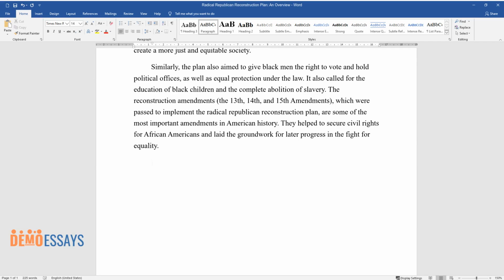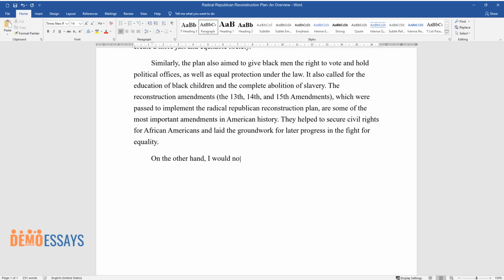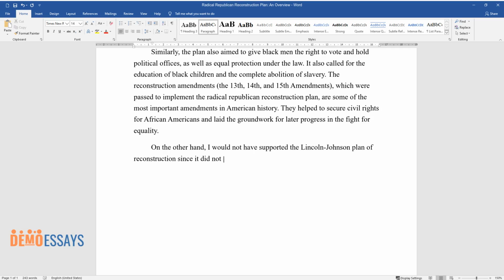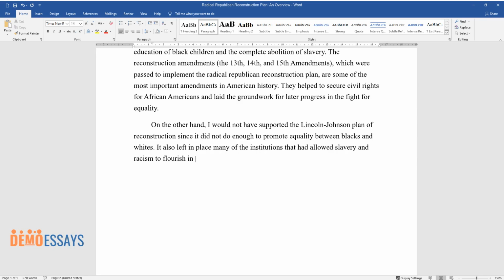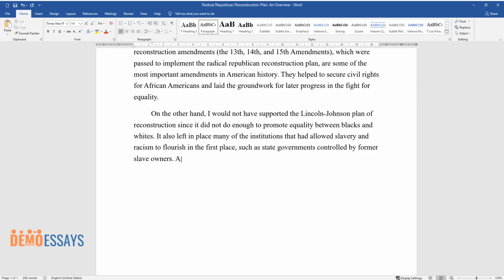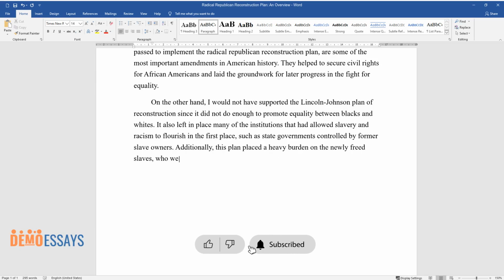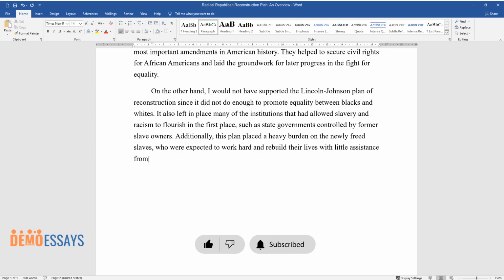They helped to secure civil rights for African Americans and laid the groundwork for later progress in the fight for equality. On the other hand, I would not have supported the Lincoln-Johnson Plan of Reconstruction since it did not do enough to promote equality between blacks and whites. It also left in place many of the institutions that had allowed slavery and racism to flourish in the first place, such as state governments controlled by former slave owners. Additionally, this plan placed a heavy burden on the newly freed slaves, who were expected to work hard and rebuild their lives with little assistance from the government.